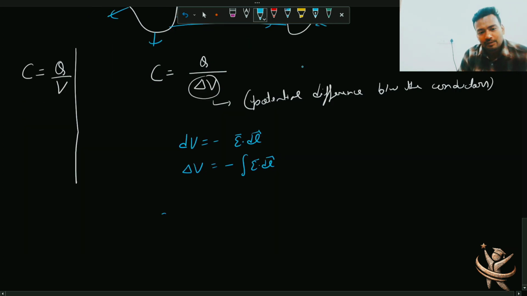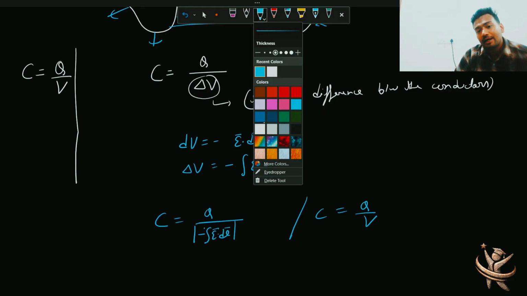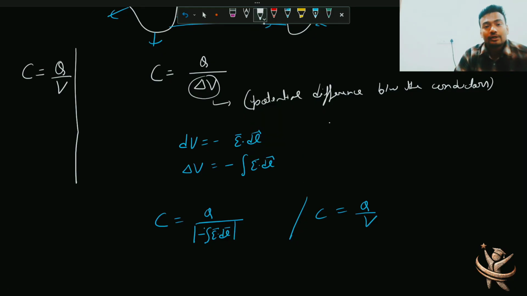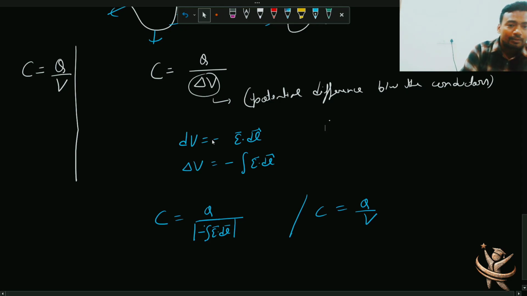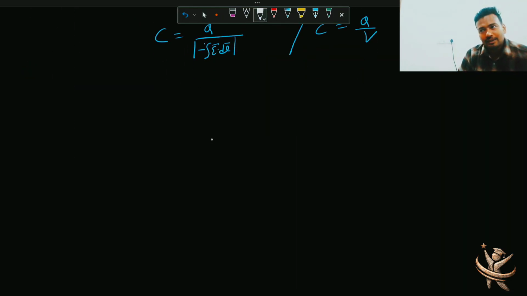So generally आपके पास formula क्या हो गया? V equals to Q by, you can choose a mod here, integral of E dot dl. This is for the case of two conductors, and C equals to Q by V, surface का potential for isolated body. अब आप क्वेश्चन यहाँ पे ये पूछ सकते हो कि what if we have a case of more than two conductors. बेटा तब चीज़ें बहुत कॉम्प्लिकेटेड हो जाएंगी, एंड इवन दैट्स नॉट इन योर सिलेबस,